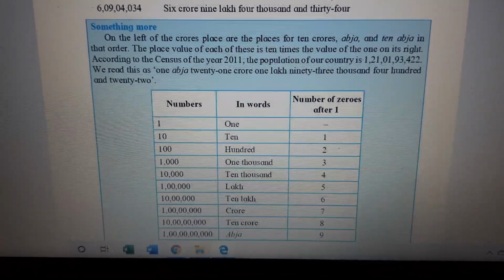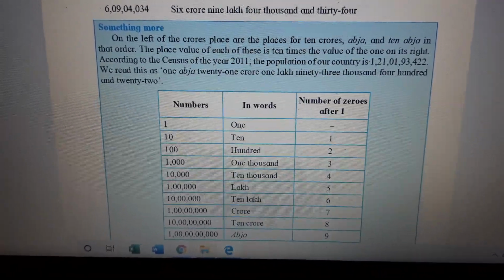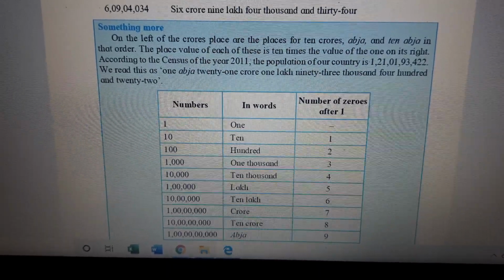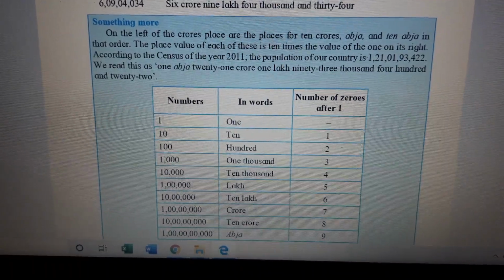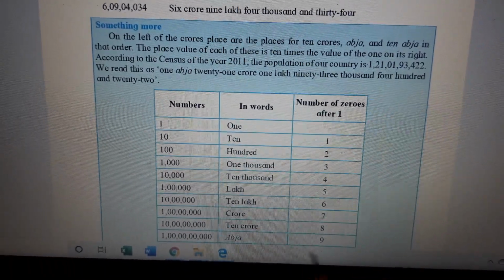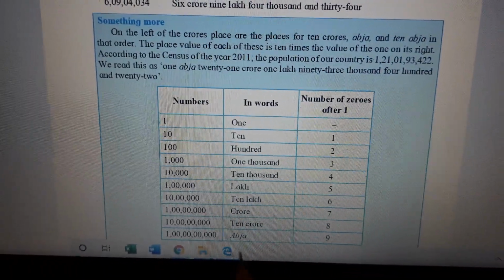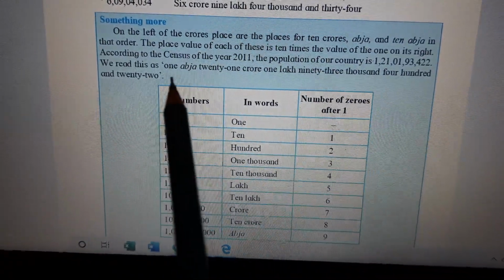and 10 abja in that order. Okay. The place value of each of these is 10 times the value of the one on its right. That is, in this column you can see, children. It's in order. We'll go to that. Okay. First let us complete.